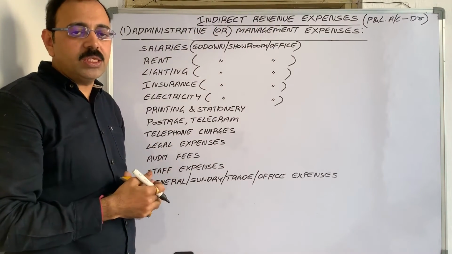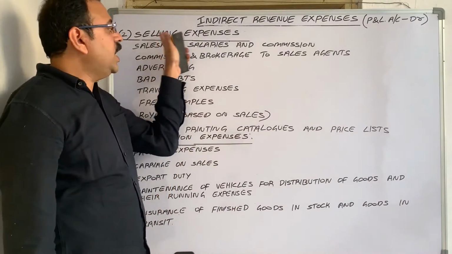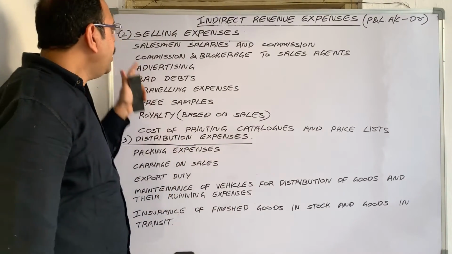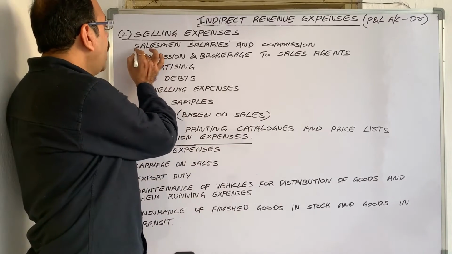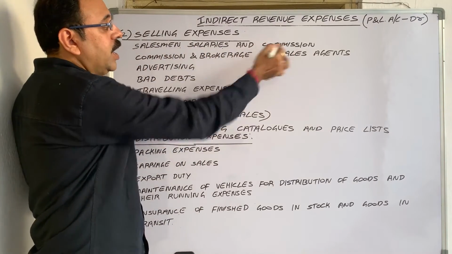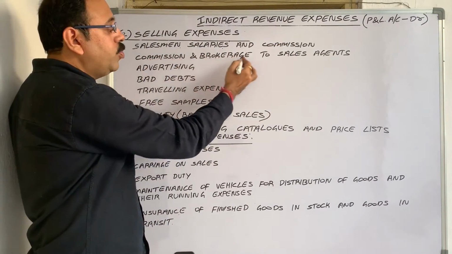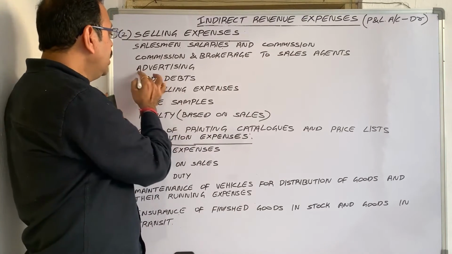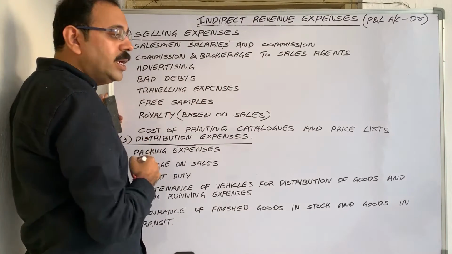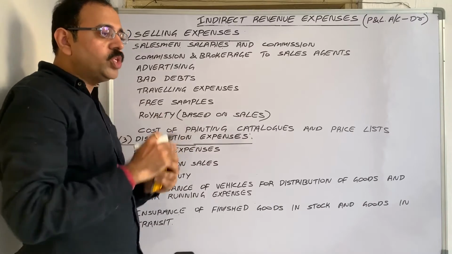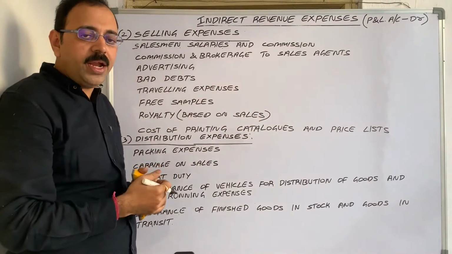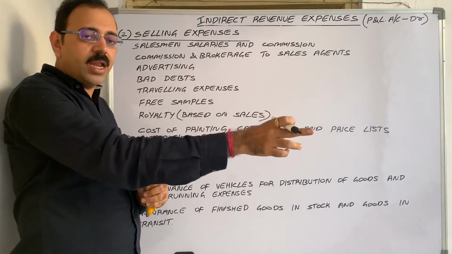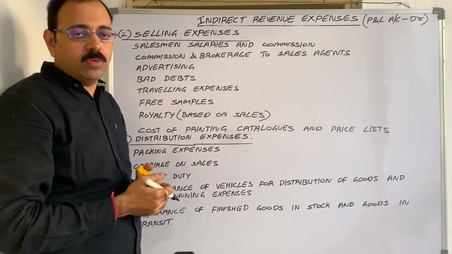Now the next one, second one is selling expenses. Under this heading, we have salesman salaries and commission and brokerage to sales agents, advertising, bad debts. Bad debts means what? We sold goods to customers on credit. Now he becomes a debtor and he failed to pay that amount.